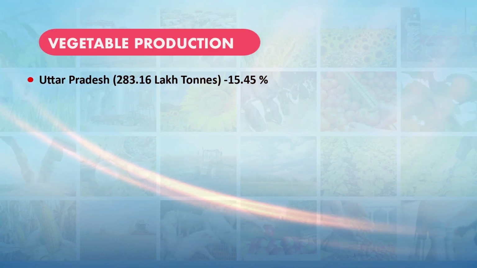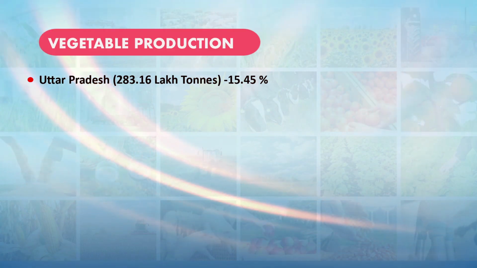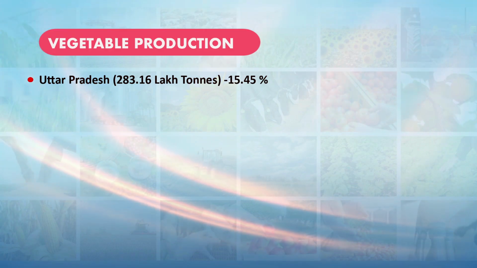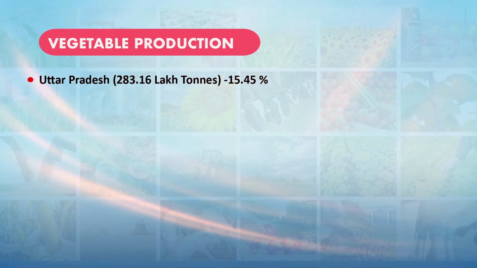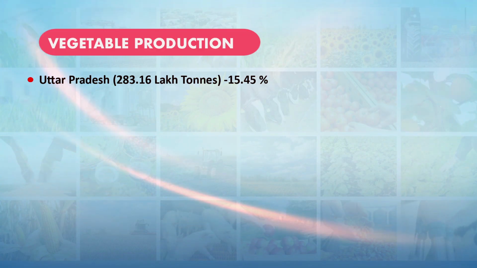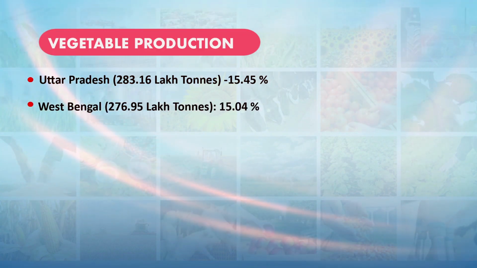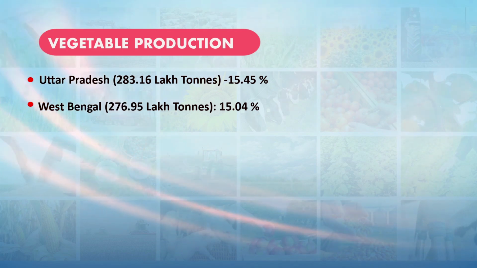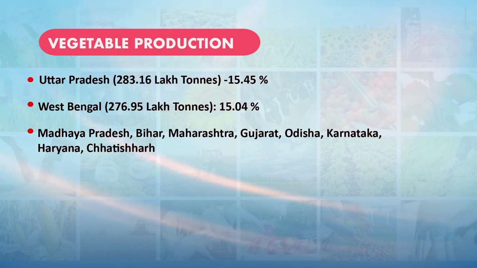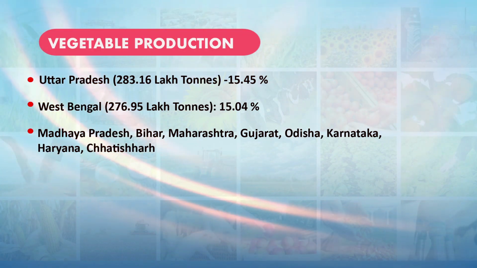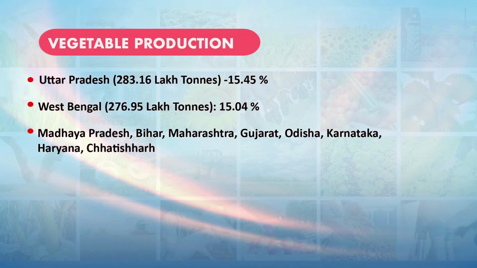In case of vegetable production, Uttar Pradesh is the largest producing state in the country, contributing around 15.45% of total vegetable production. West Bengal also contributes around 15%, and Madhya Pradesh, Bihar, Maharashtra, Gujarat, Odisha, Karnataka, Haryana and Chhattisgarh are the other major vegetable producing states.